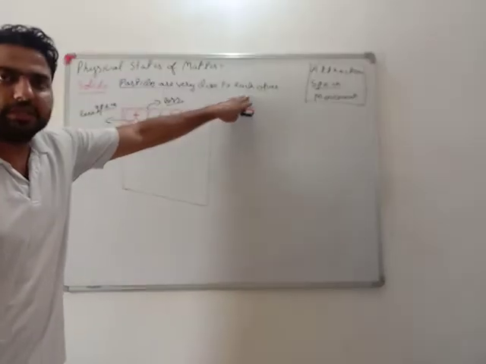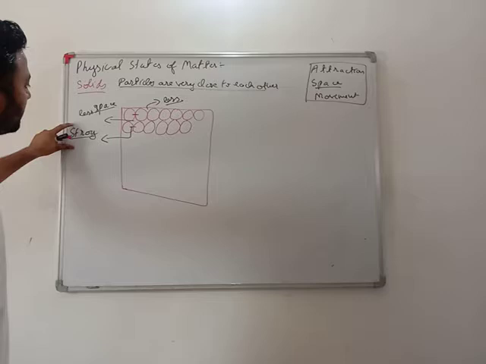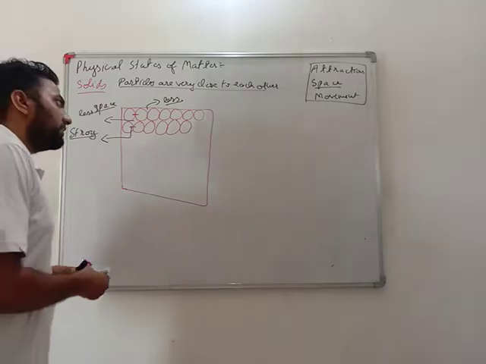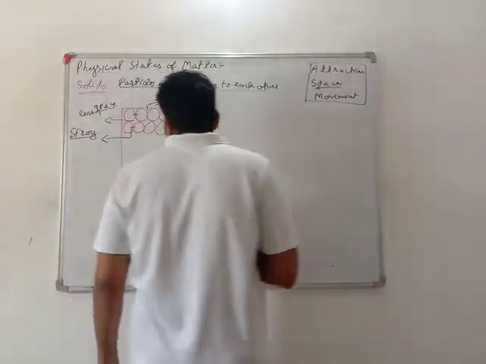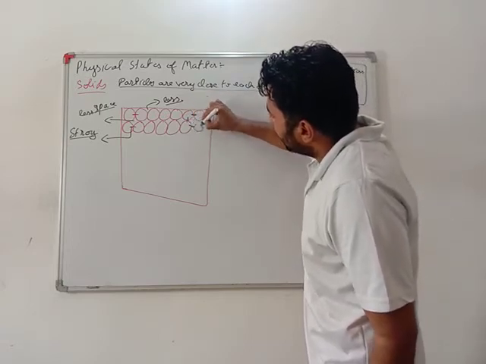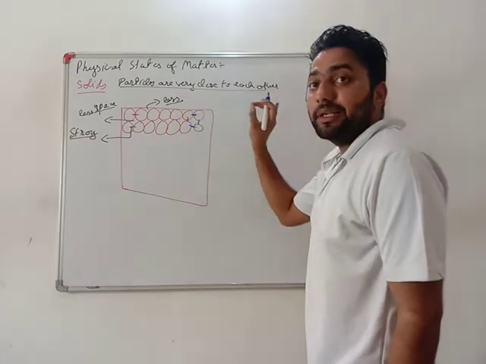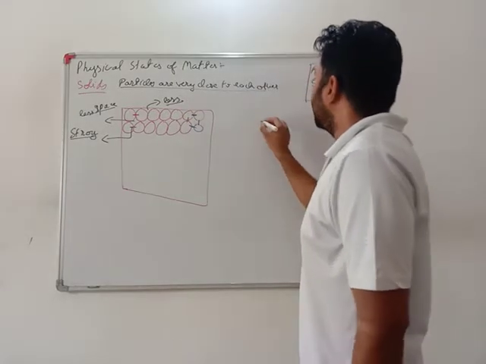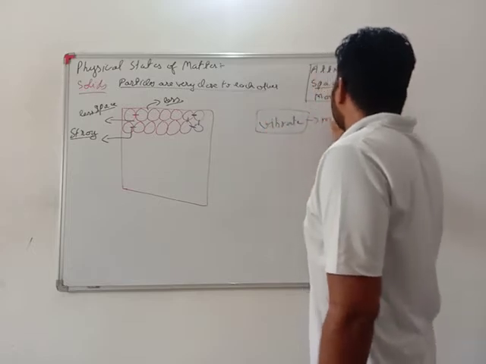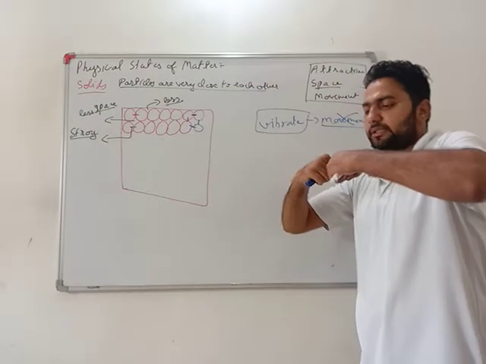Particles are very close to each other. Why are they very close to each other? Because they have very strong force of attraction between them. They have very less space between them, and most important, their movement is also quite less. See, my dear students, as all the particles are attracted to each other with strong bond, they never allow the particles to leave their place. So very important, in these, particles only vibrate. They don't show any movement.